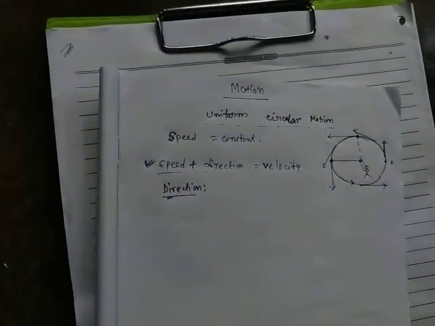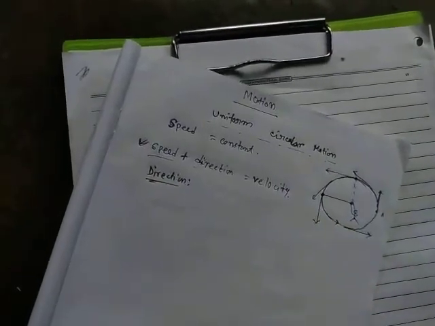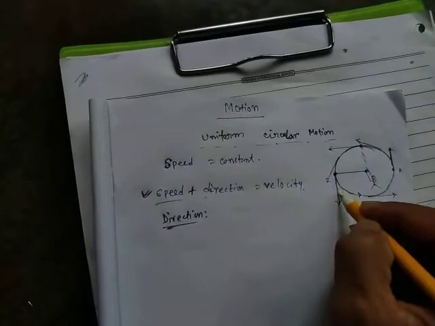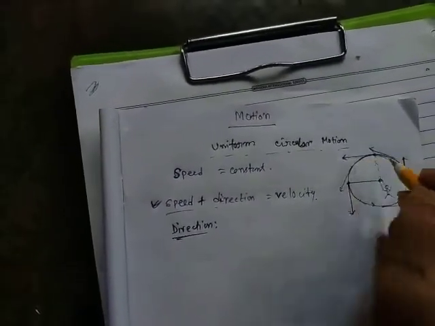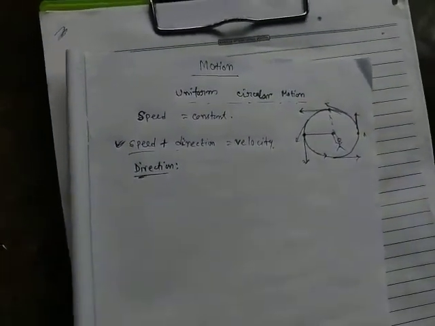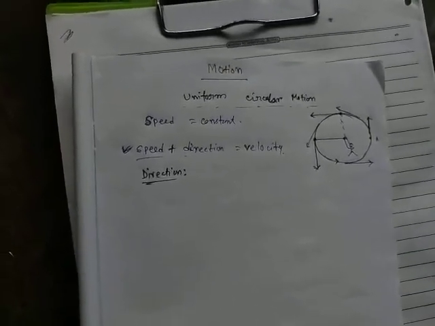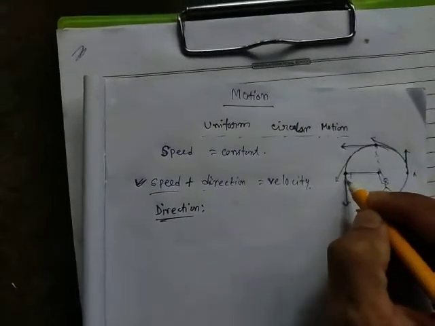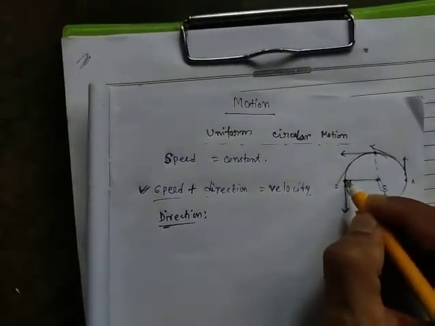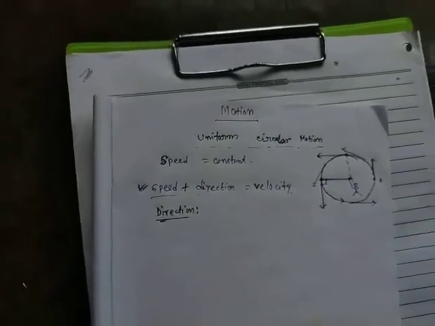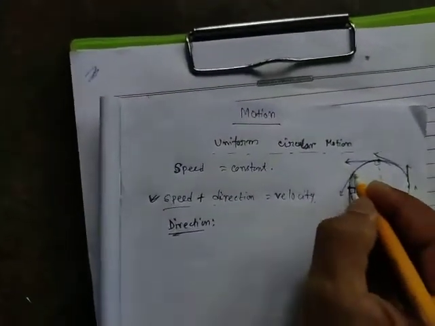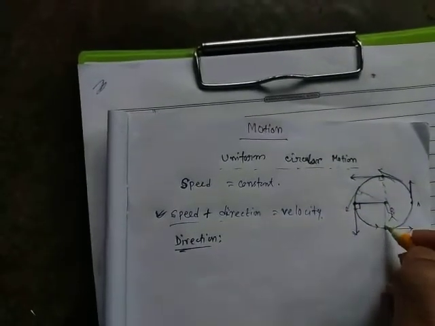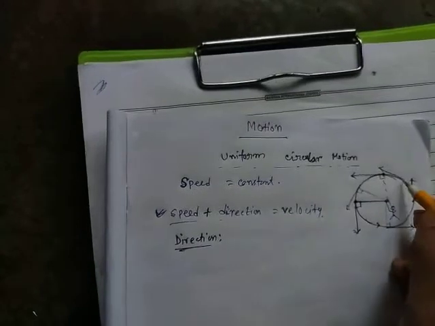Can you tell me what these represent? For a circle, these are called the tangents of this circle. And you know, a tangent is always perpendicular to the radius. That means the angle between the radius and the tangent is always 90 degrees.